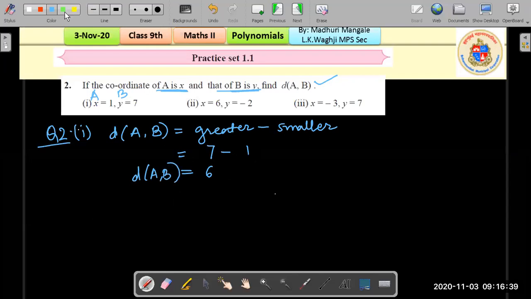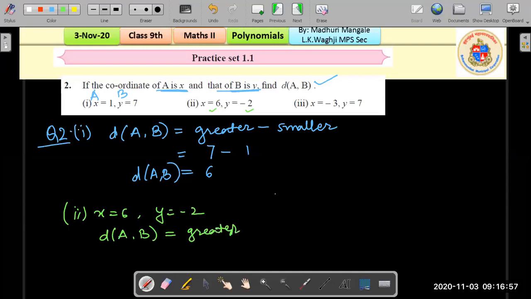All right, we look at the second one now. It says x equals 6 and y equals negative 2, right? So we need to find the distance between the points A comma B, which is greater minus smaller.